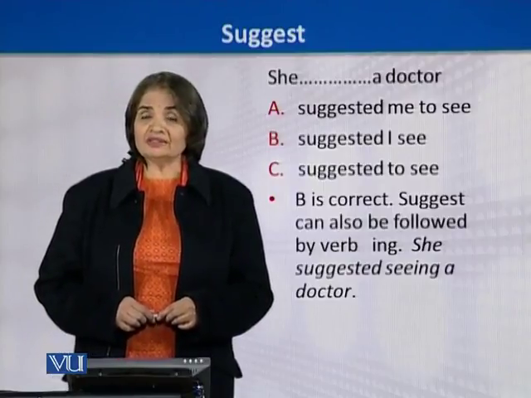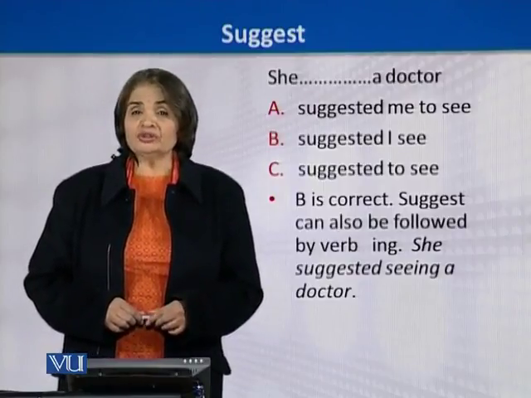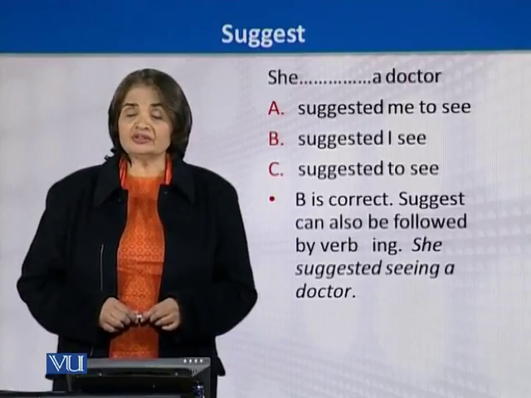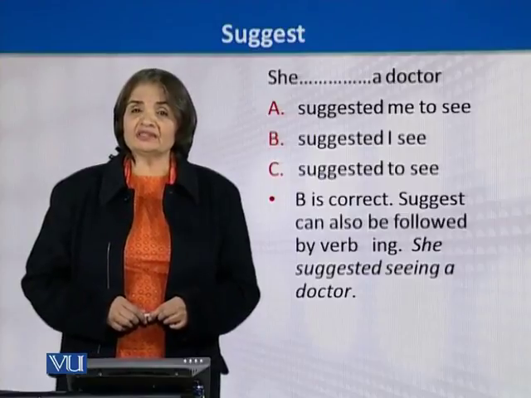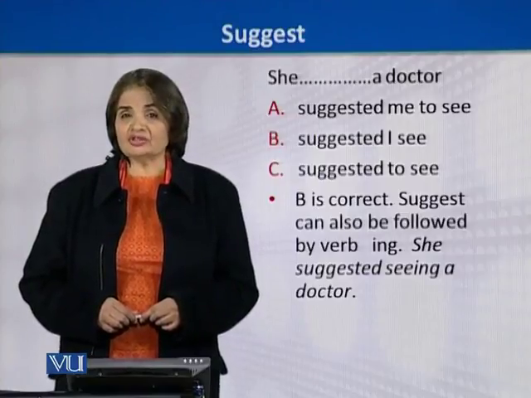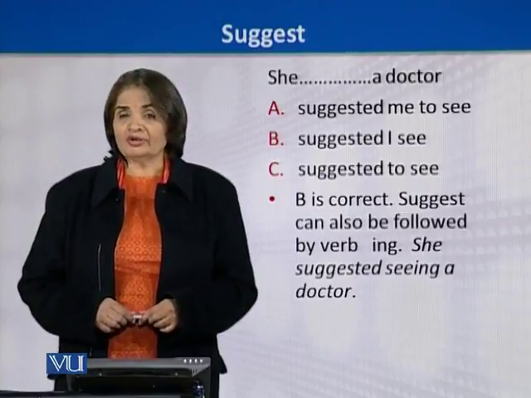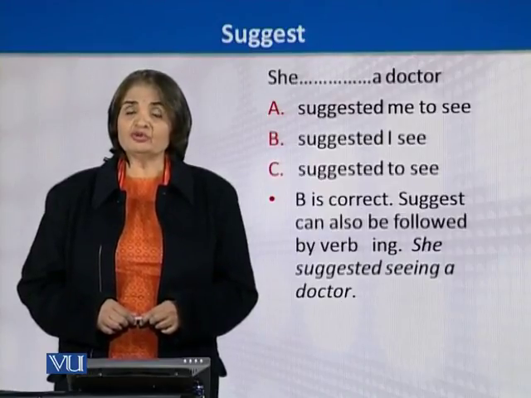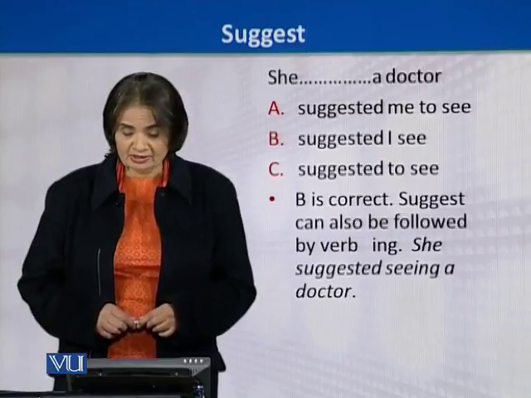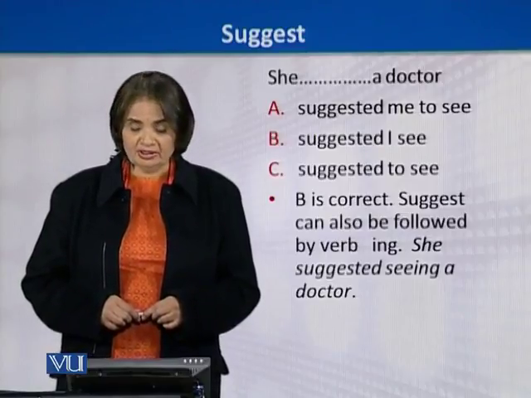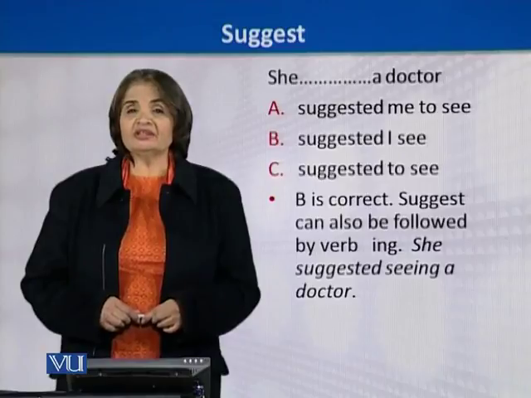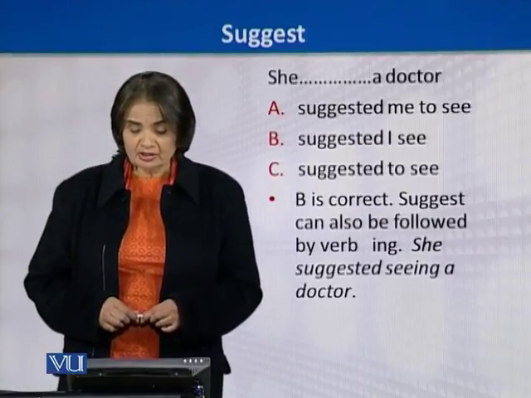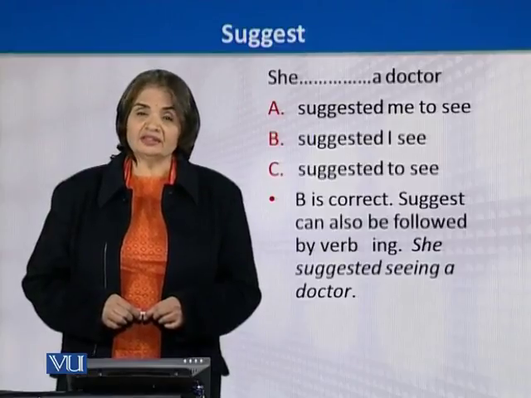So all these things can be used to give a meaning to the sentence by using a relative clause in which the meaning is clear that this is the suggestion which is given. However, because these options are given and we have to select one of them, in this case we will be selecting B because it is giving the correct grammatical structure in which it says she suggested I see a doctor.